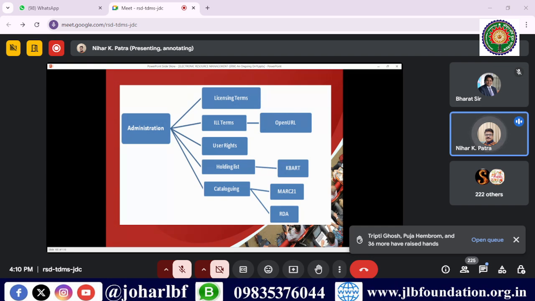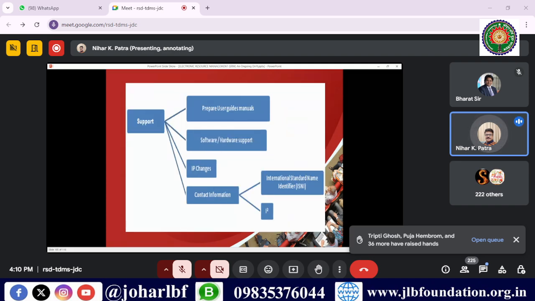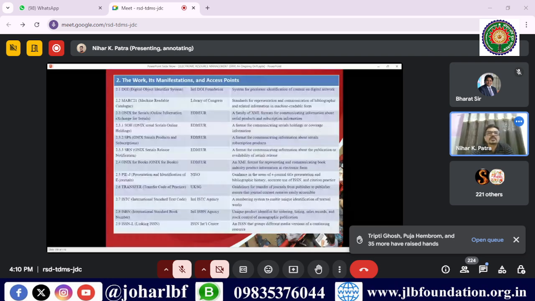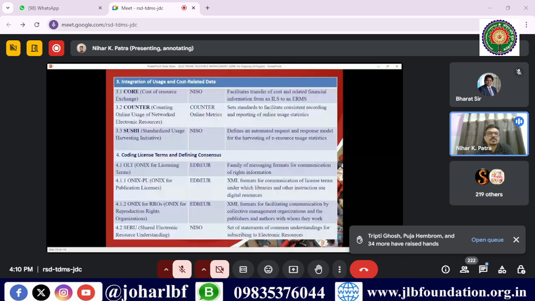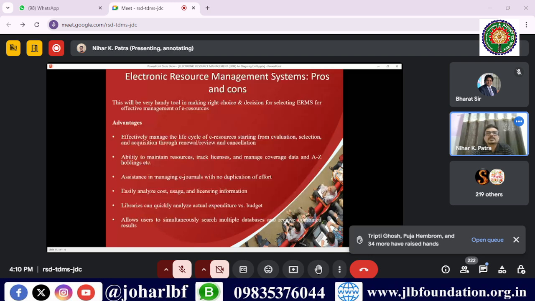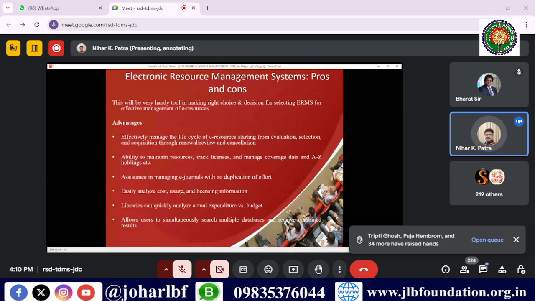For the administration area, use standards like OpenURL, KBART, ERMI, MARC 21. Support like ISO, international standards, names, identifiers. When the support feature is there, you use these standards so that it will be unique for all the software. And for evaluation monitoring, COUNTER, SUSHI and CORE are the standards that you are using. These are all mentioned in the slide details.